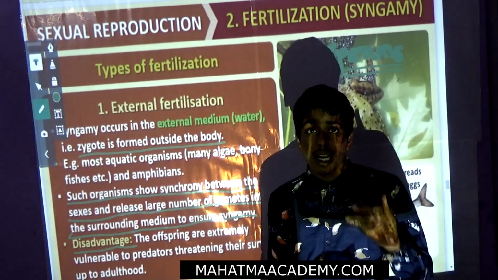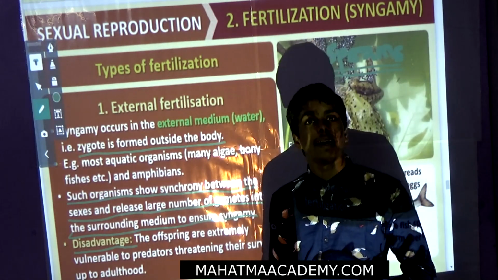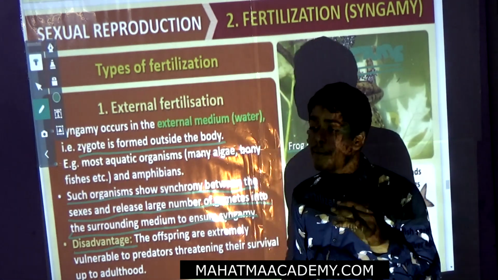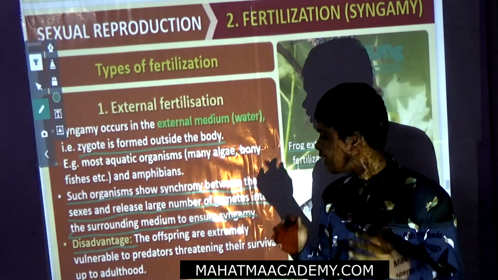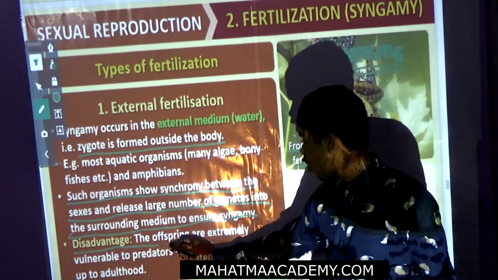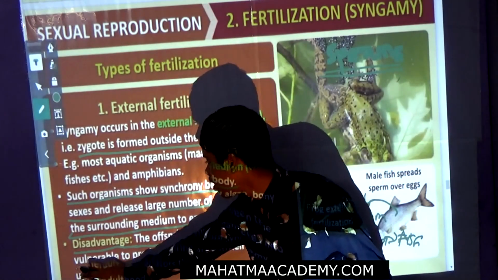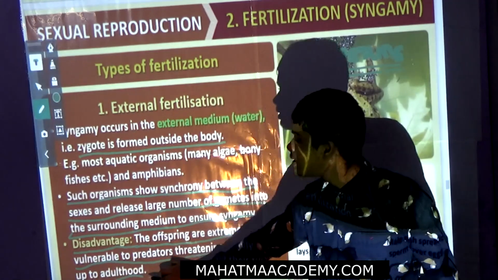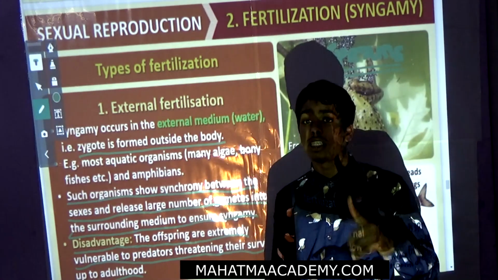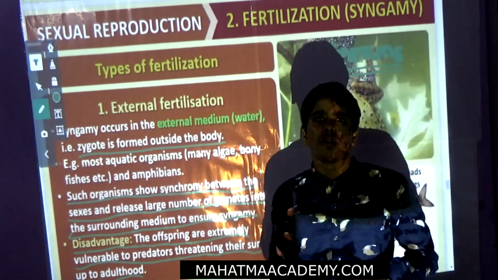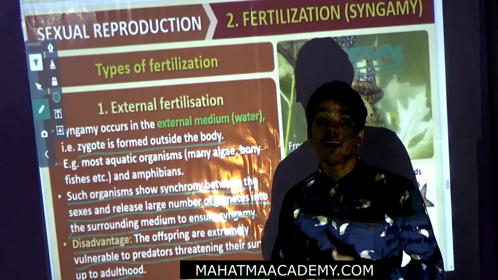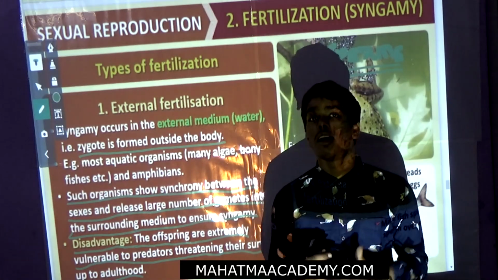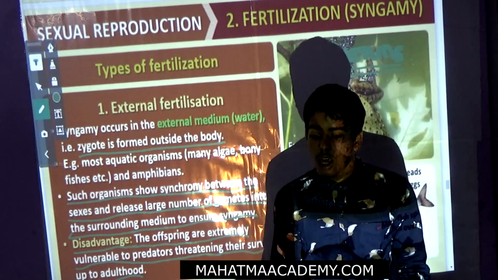If they produce too few, there will be complete eating of all the gametes, so a large number of gametes are produced into the environment. The offspring are extremely vulnerable to predators, threatening the survival up to adulthood. The first point is that they produce a large number to compensate. The second is that there is no safety; we cannot guarantee whether it lives up to adulthood or not.